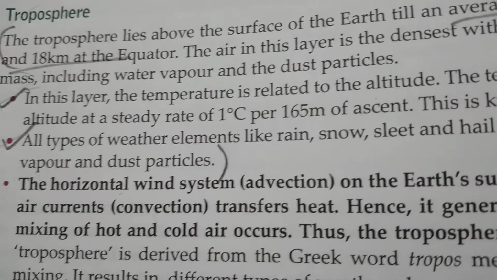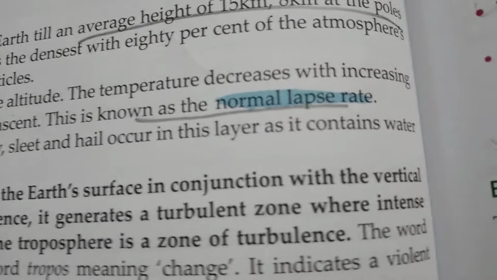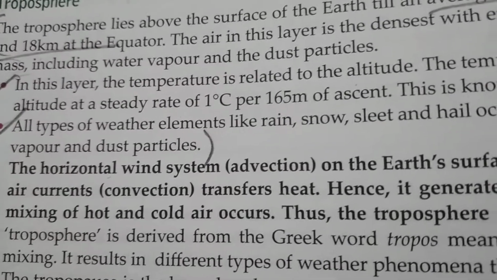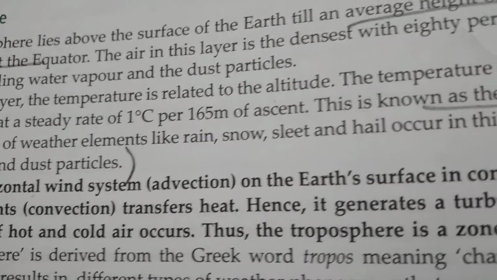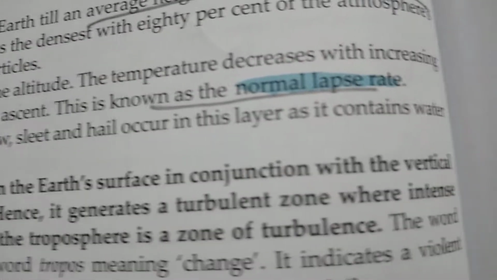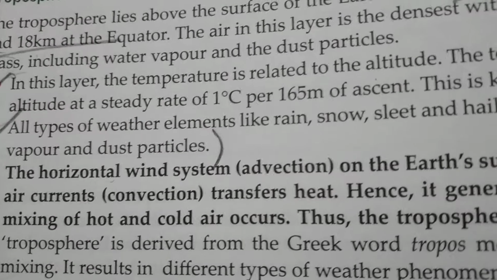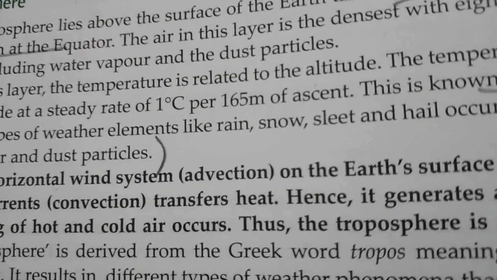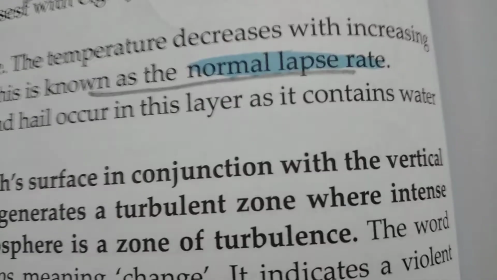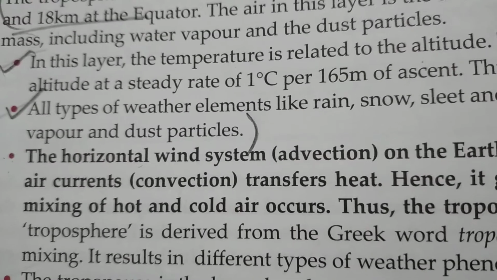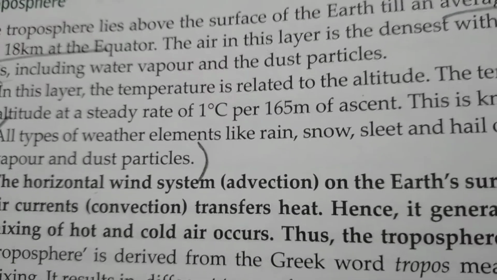In this layer, the temperature is related to the altitude. The temperature decreases with increasing altitude at a steady rate of 1 degree Celsius per 165 meter of ascent. This is known as normal lapse rate. All type of weather elements like rain, snow, sleet and hail occurs in this layer as it contains water vapor and dust particles. So this should be the answer. Now the next question.